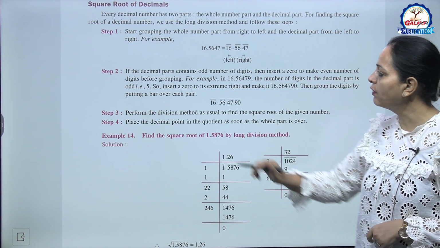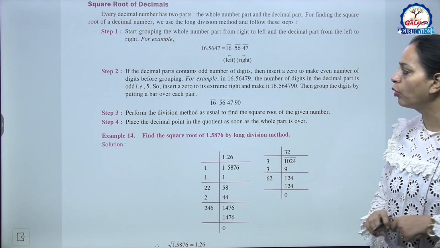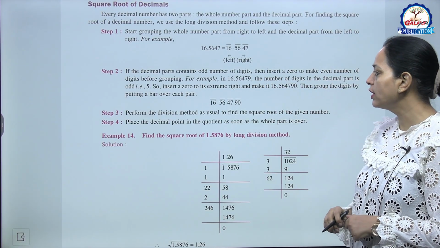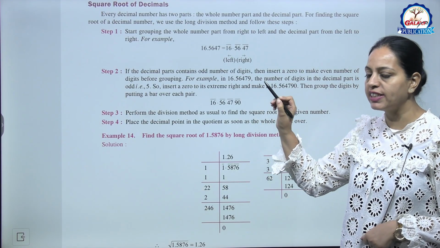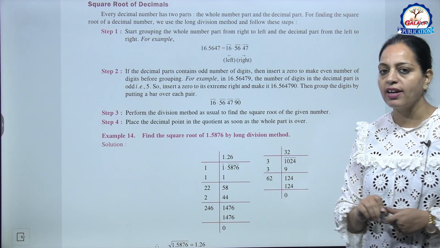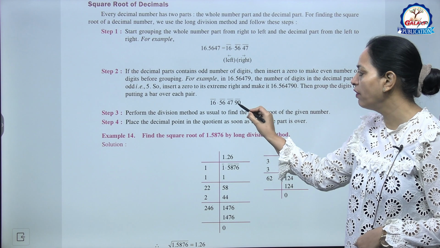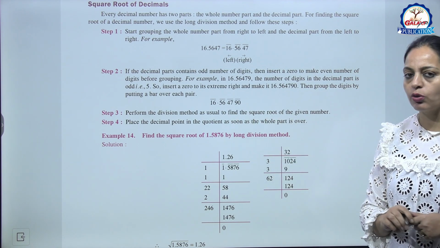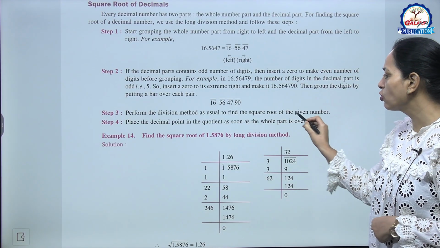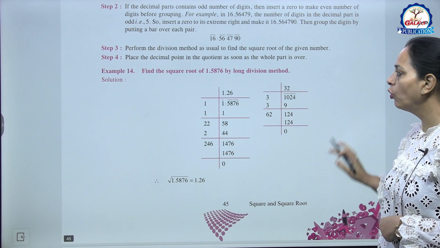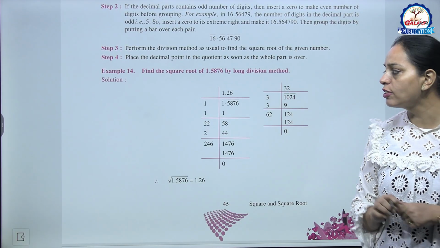Now step 2. If the decimal part contains an odd number of digits, then insert a 0 to make an even number of digits before grouping. For example, in this 16.56479, यहाँ पर 5 digits हैं, तो हम एक 0 ऐड कर देंगे लास्ट में. So now we are getting 16.564790. These three pairs. Okay. Now step 3. Perform the division method as usual to find the square root of the given number. And step 4. Place the decimal point in the quotient as soon as the whole part is over.